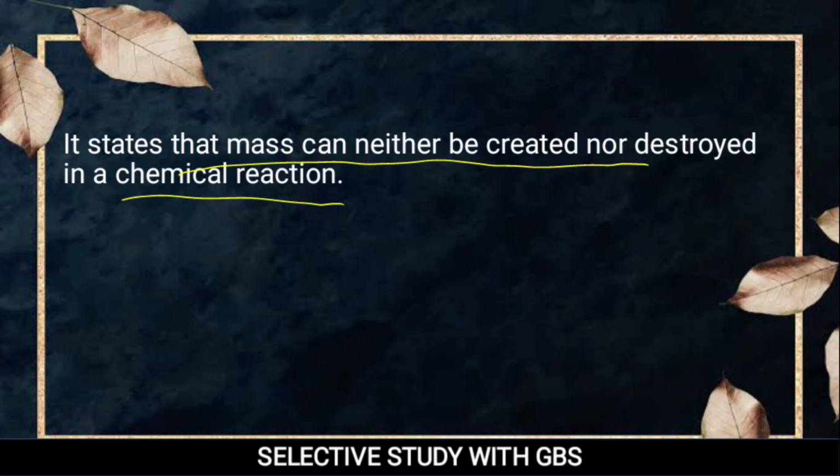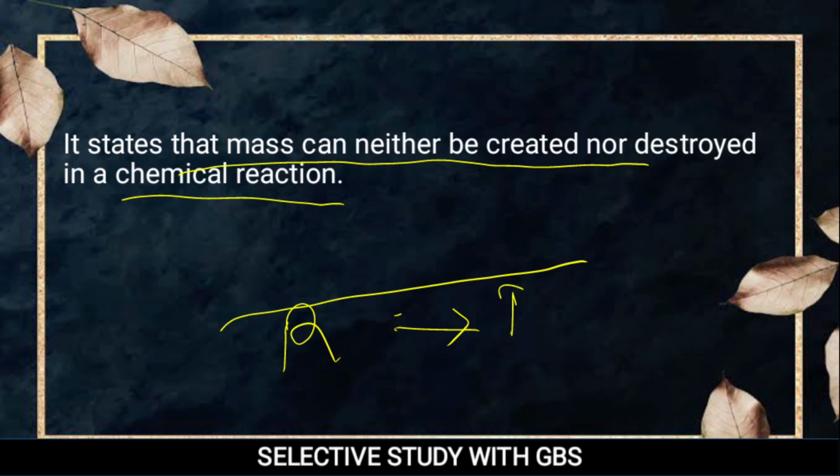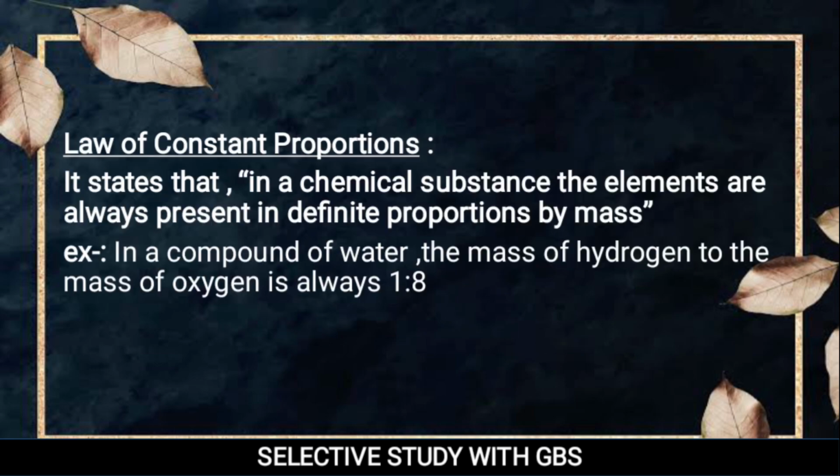It means mass maintains a constant proportion throughout the chemical reaction. If you see 300 gram at the reactant side, then at the product side you will find the same 300 gram.